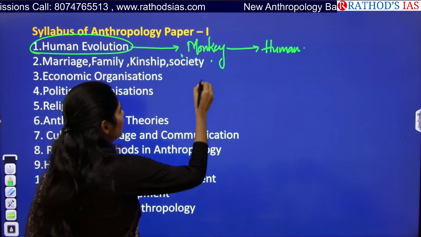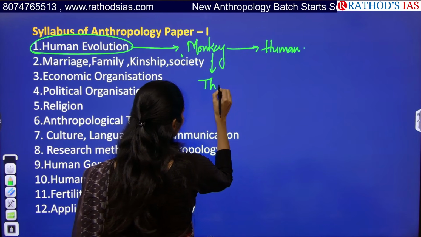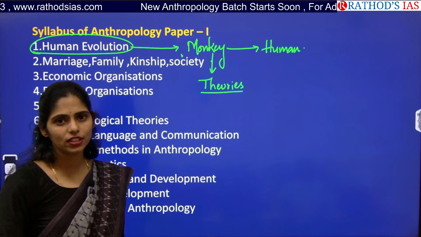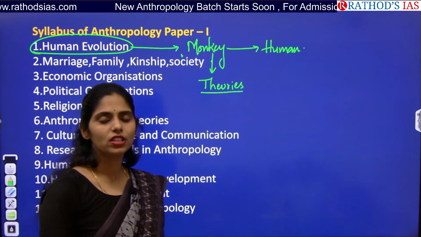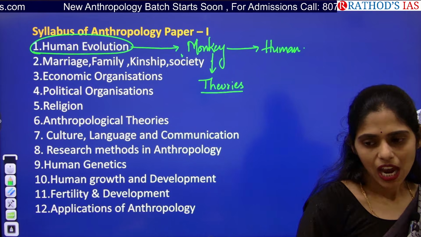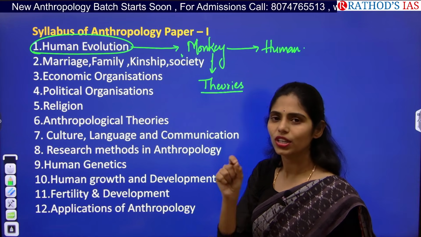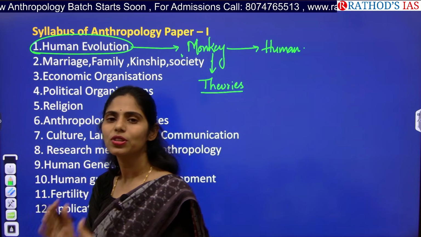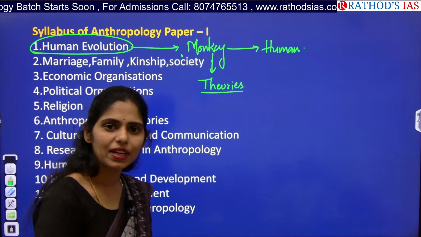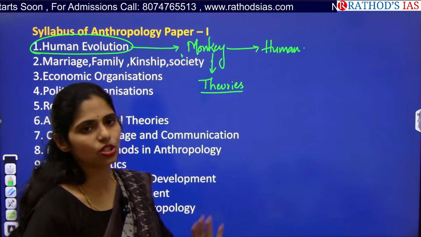Okay. So here we will be seeing some theories. I think you might have heard about Darwin's theory, pre-Darwin theory, post-Darwin theory, Lamarckism. Those things we will be seeing. Apart from this, we will be seeing basics like what is a cell, what is an organism, and how cell division happens in the body. And what changes happened in the evolution from monkey towards humans.